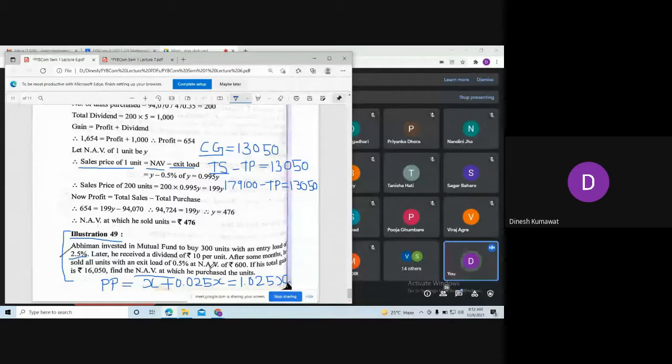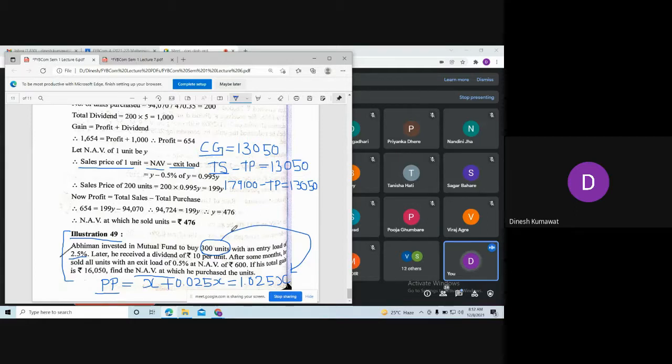So this is my purchase price per unit. Now how am I going to get total purchase using this purchase price? Total purchase is nothing but purchase price multiplied by the number of units. So do this multiplication and let me know your answer.